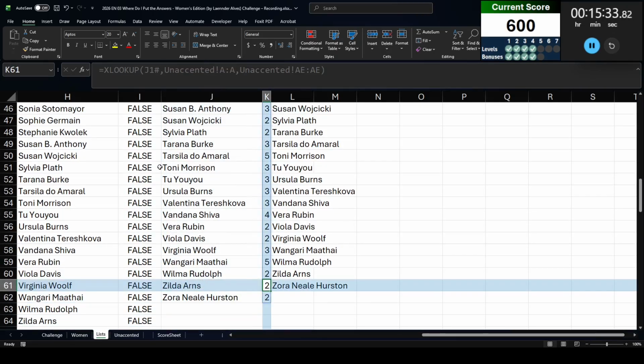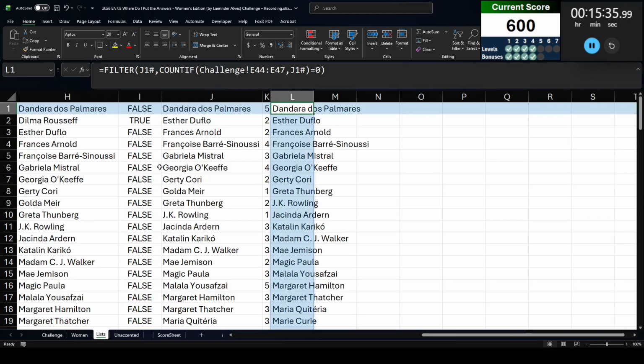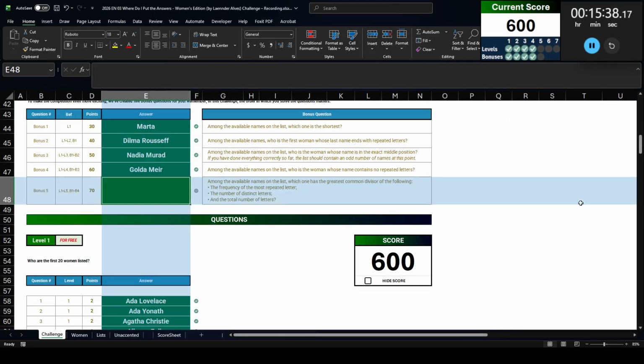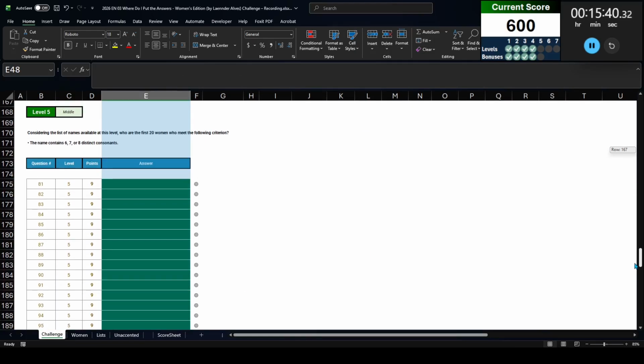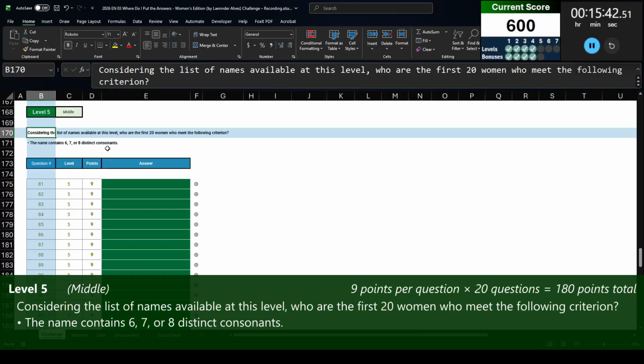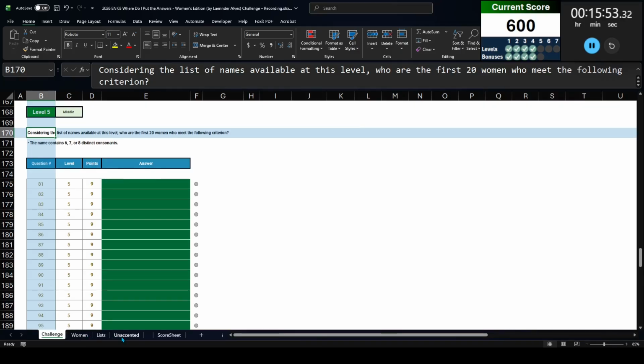If I look here, only 1 name was taken out. So that's fine. Right. We are on level 5. Let's go ahead and take a look at level 5. Considering the list of names available at this level, who are the first 20 women who meet the following criterion? The name contains 6, 7, or 8 distinct consonants. Right, distinct consonants. Okay, so how do we do this one?